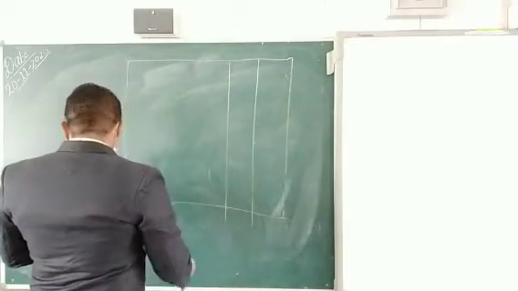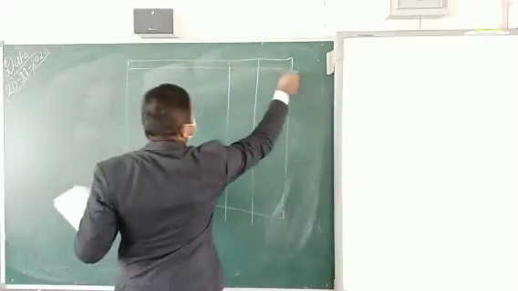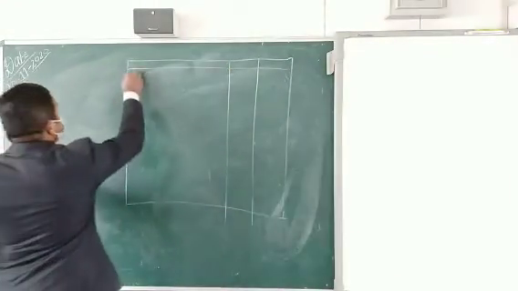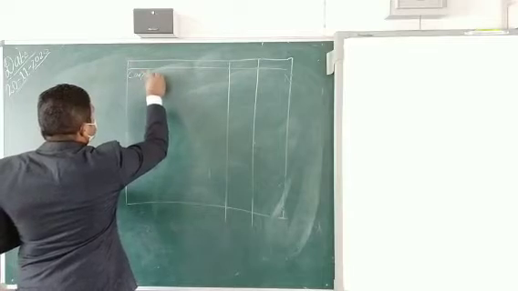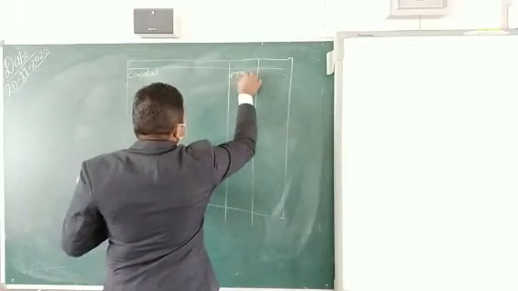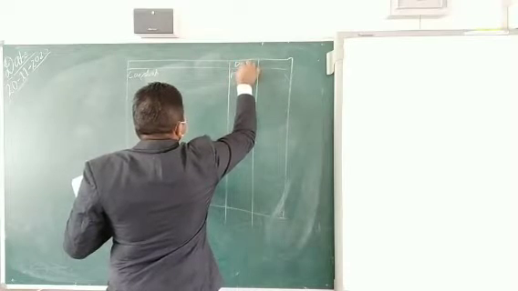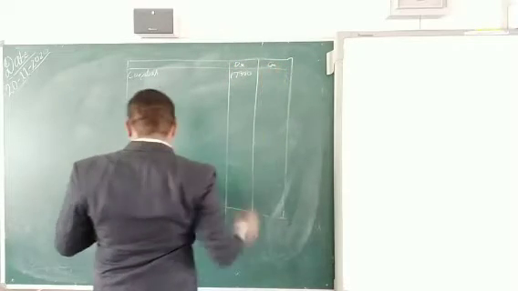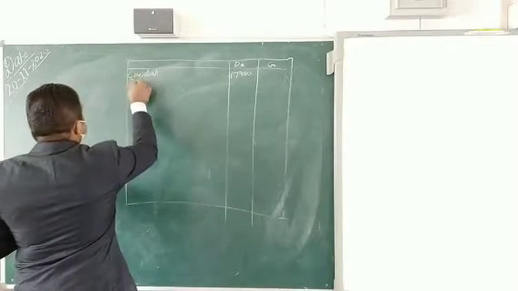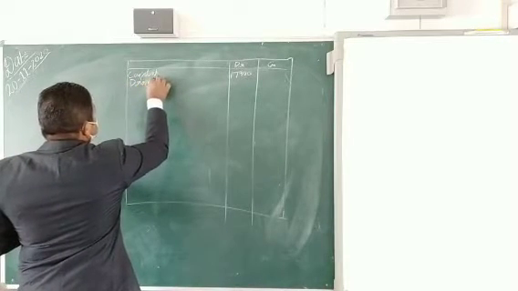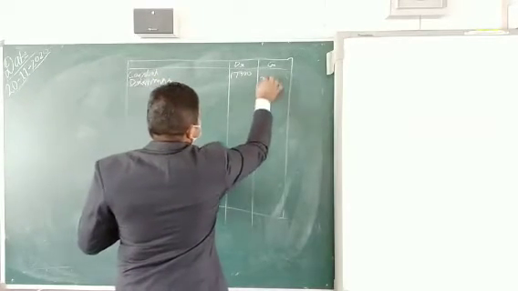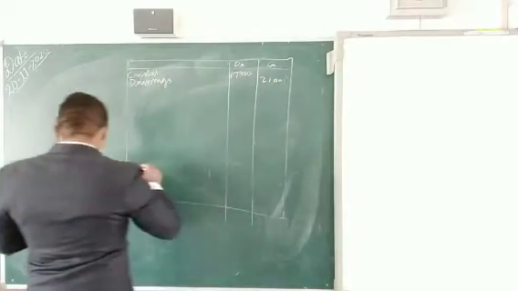The person who does not have much experience has made this one. Here he has written capital first, and it is given here as 17, and it is a credit balance. Then second, he has written drawings, 2,100.